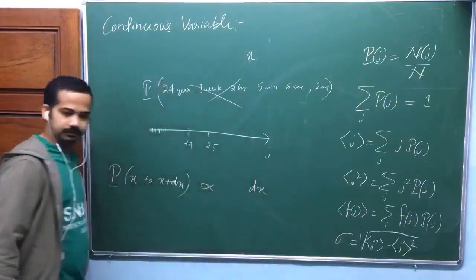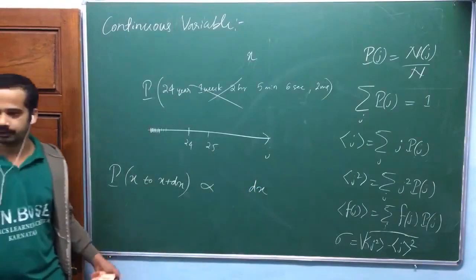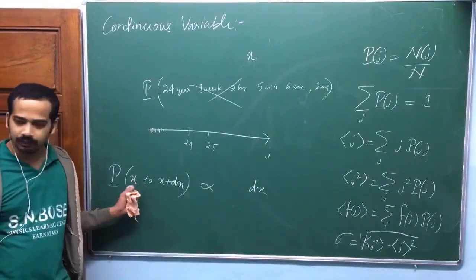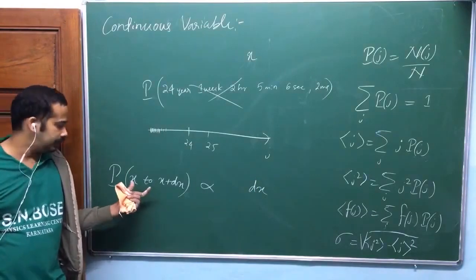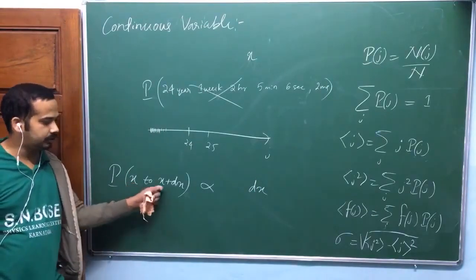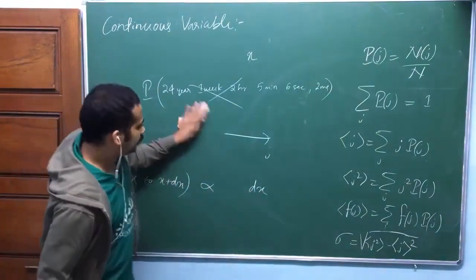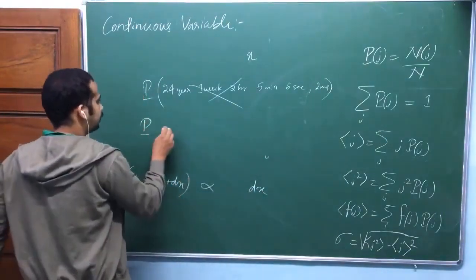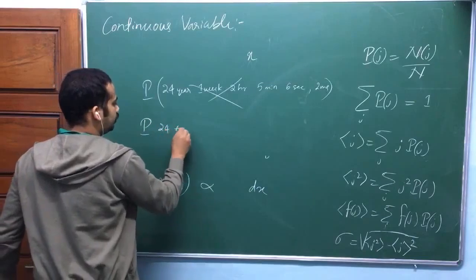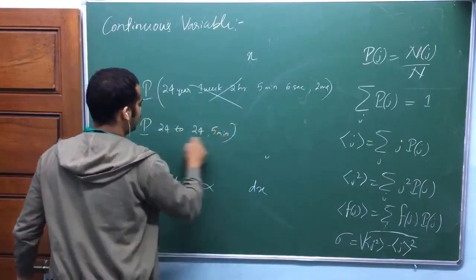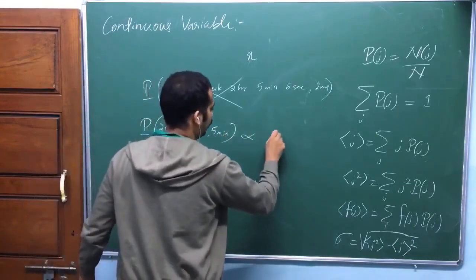In case of any continuous distribution, the probability of getting a value from x to x plus dx is proportional to the length of the interval. So the probability of getting 24 year to 24 year 5 minute is proportional to 5 minute.